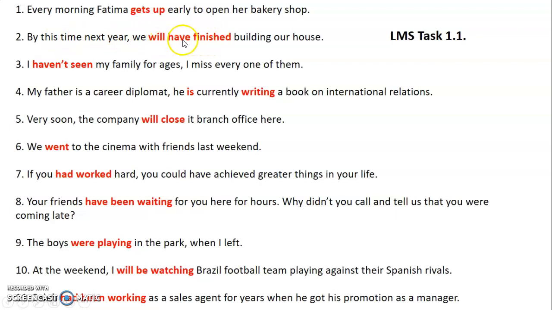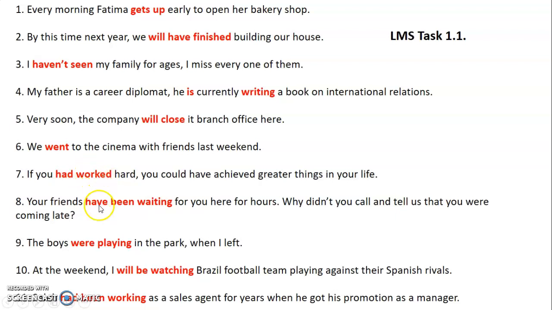By this time next year, we will have finished. So that's future simple, perfect. Okay. I haven't seen. That is perfect simple. Okay, no ing. And we use have. He is writing. Is writing. Continuous, present. Will close. Future simple. Went, past simple. Had worked.